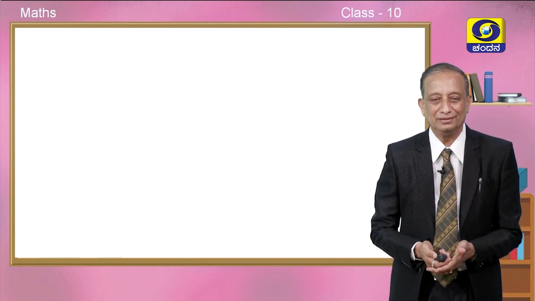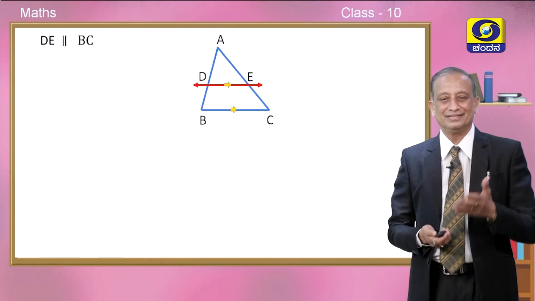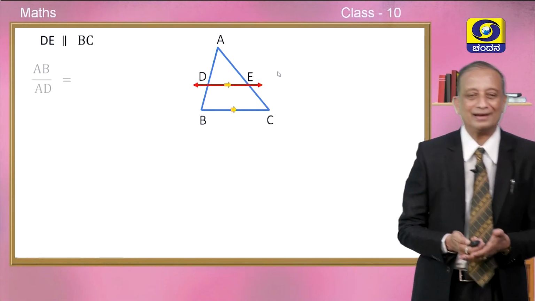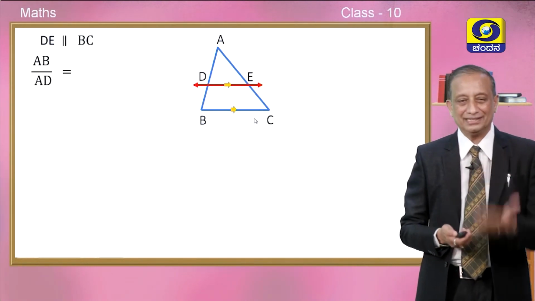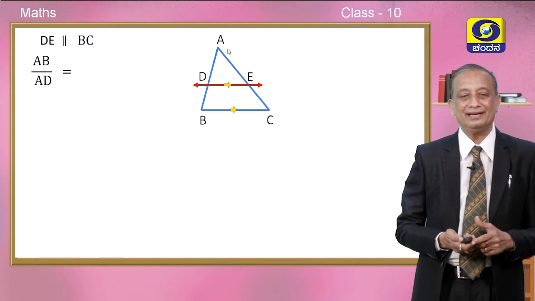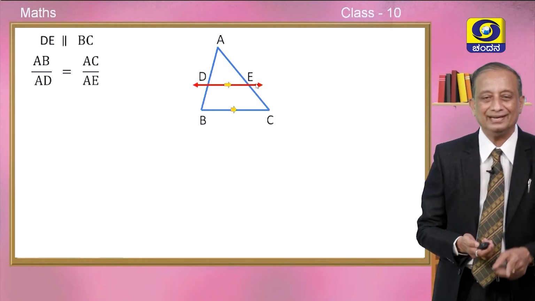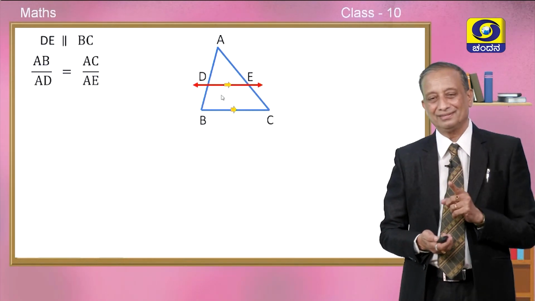Once again the same figure, same triangle ABC in which DE is parallel to BC, and we just now understood that AB upon the upper segment AD is equal to AC, the whole length AC, upon AE. Children, what is this proportion called?